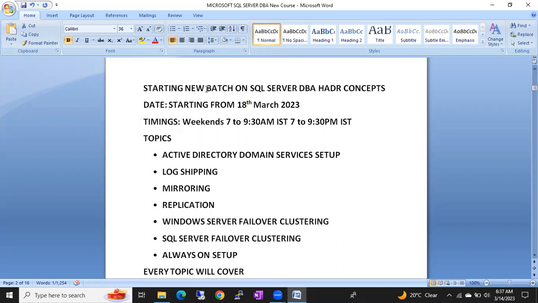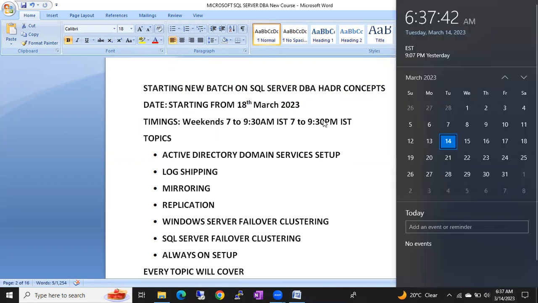We are going to start a new batch on SQL Server DBA, HA and DR concepts, like high availability and disaster recovery concepts, guys. We are planning to start this batch from 18th March 2023, which is coming Saturday, guys.